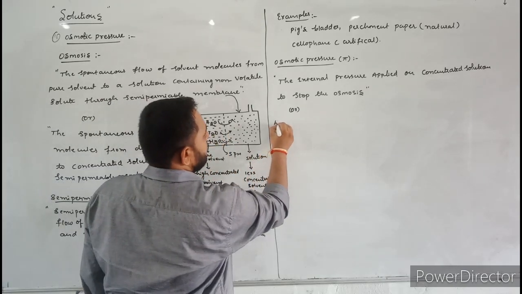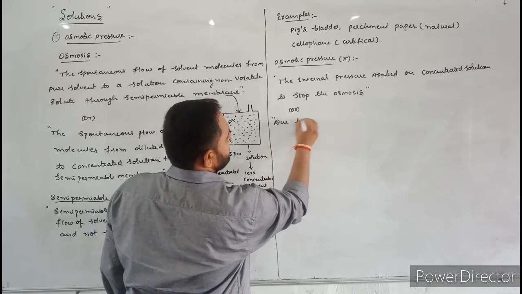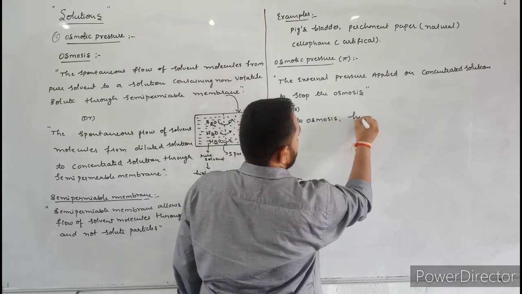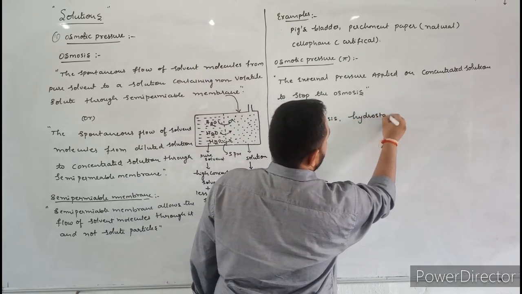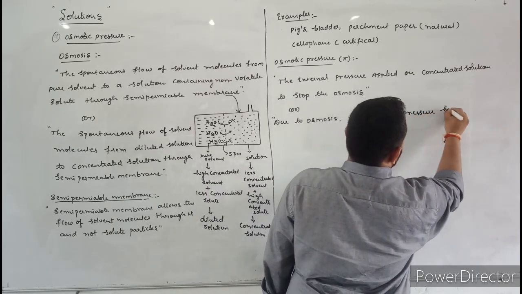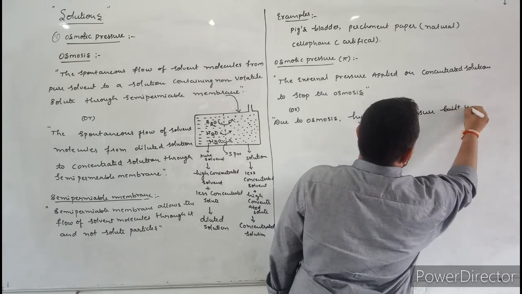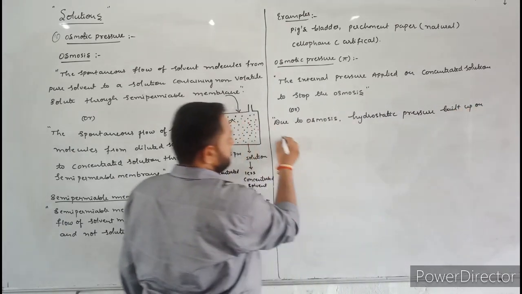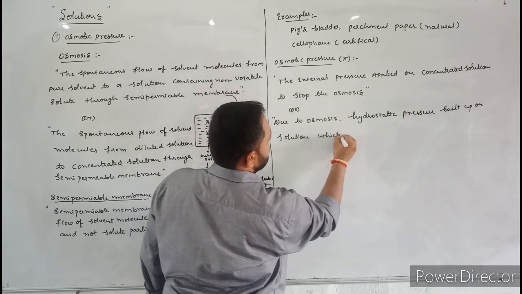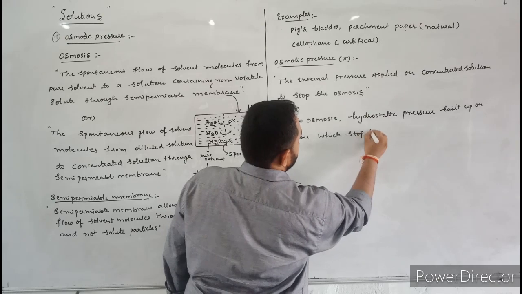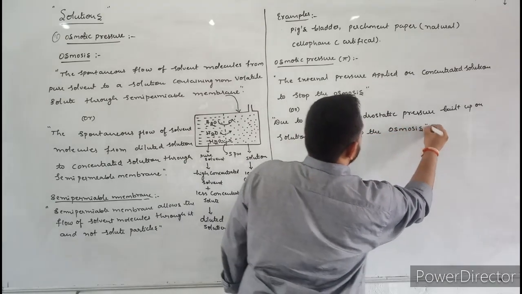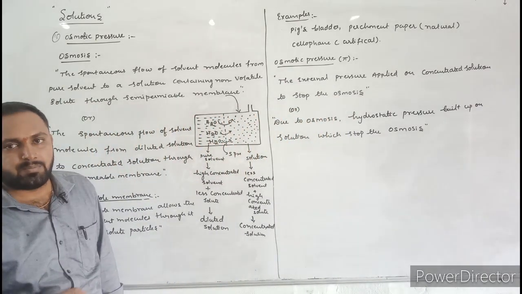Here I will write: due to osmosis, hydrostatic pressure built up on solution, which stops the osmosis. This is also called osmotic pressure.